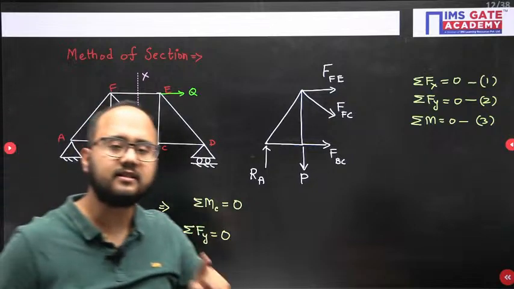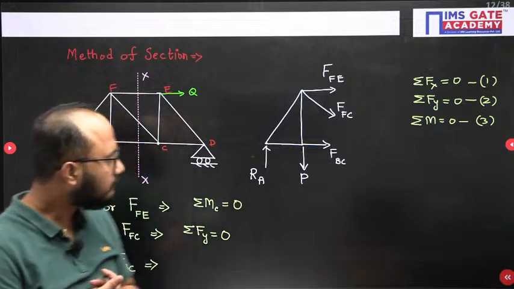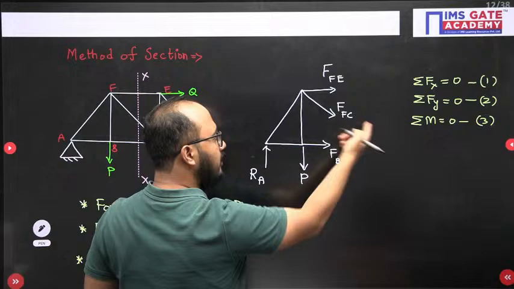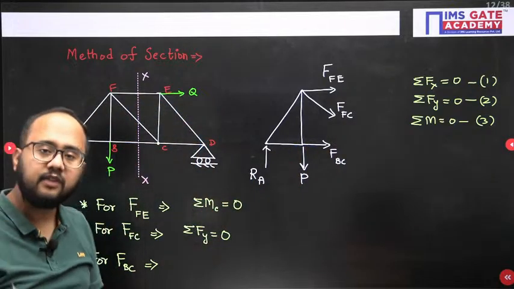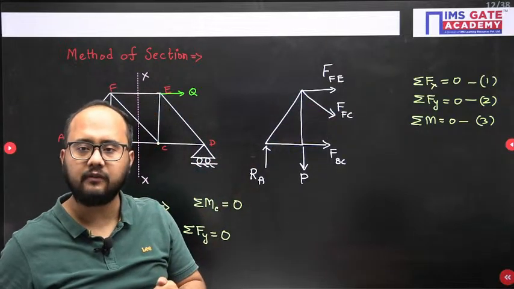So with what single equation will I get the answer? That is my approach. For BC, summation Fx not possible, summation Fy not possible, summation of moment is the only option. But about which point? The point where FE and FC will have zero moment. About which point will they have zero moment?